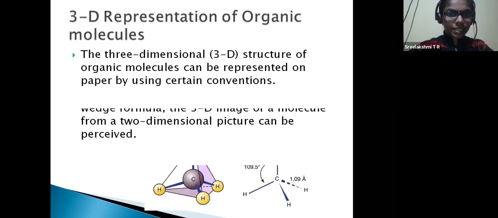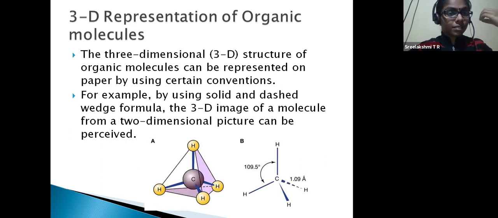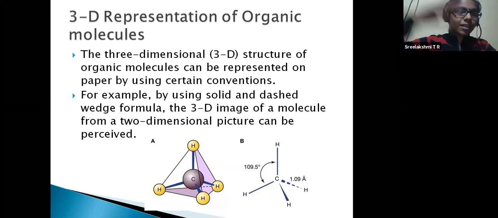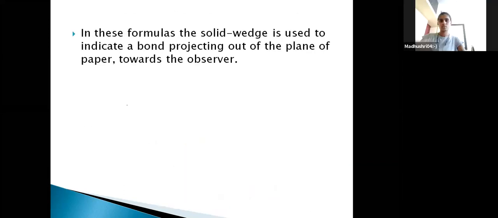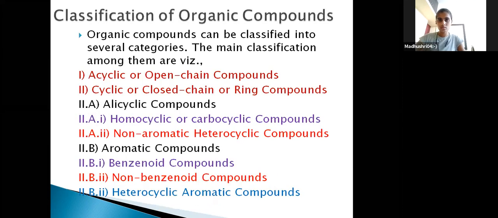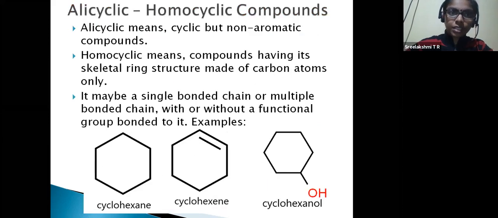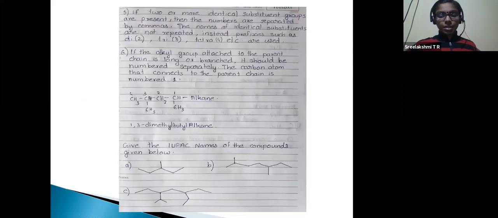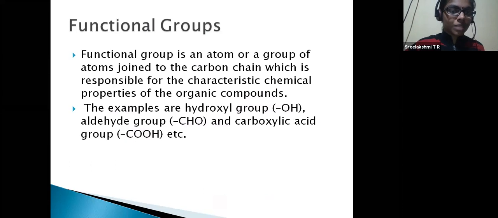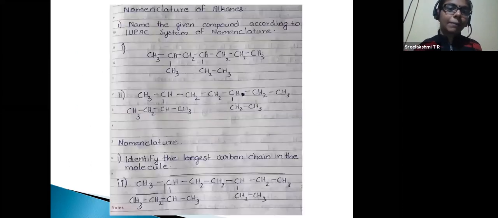Now in the next class, we are going to deal with the 3D structure: which atoms are towards you and which are away from you. Then we will go on to the classification of organic chemistry. After the classification, we will go for functional groups, what are functional groups, etc. Then we will go for naming. So let us see in the next class.